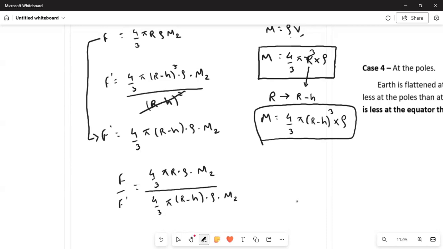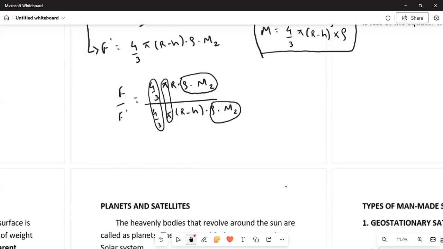Now you can see that we are having 4 by 3 common over here, so this will get cancelled out. Then there is this pi also, this will also get cancelled out because numerator and denominator are same. Now see, there is rho into m2 and here also rho into m2, so this will also get cancelled out. So finally what do we get? F upon F dash will be equal to r upon r minus h.